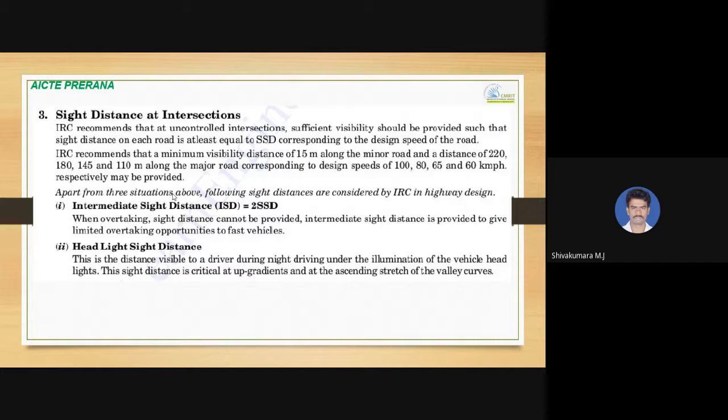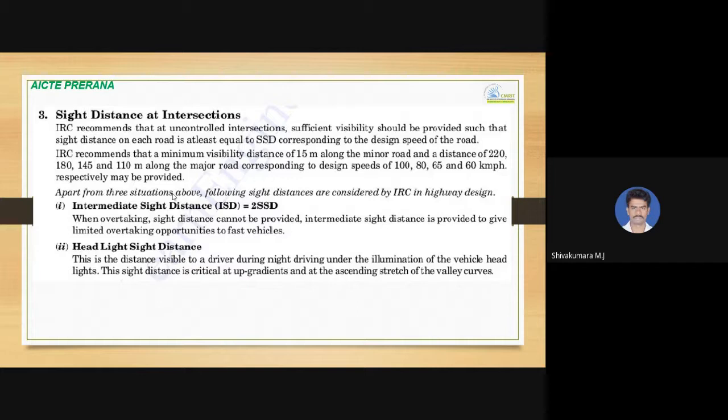IRC recommends a minimum visibility distance of 15 meters along the minor road and distances of 220, 180, 145 and 110 meters along the major road corresponding to design speeds of 100, 80, 65 and 60 kmph respectively. So for 60 it is 110, for 100 kmph it is 220 meters. At least that much sight distance at intersection can be provided.